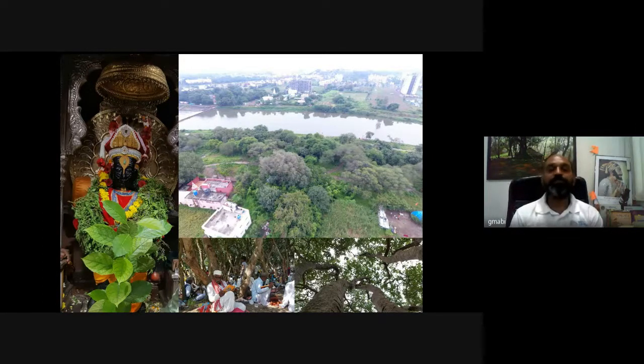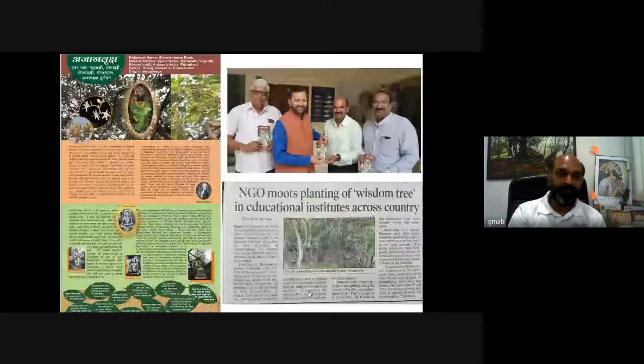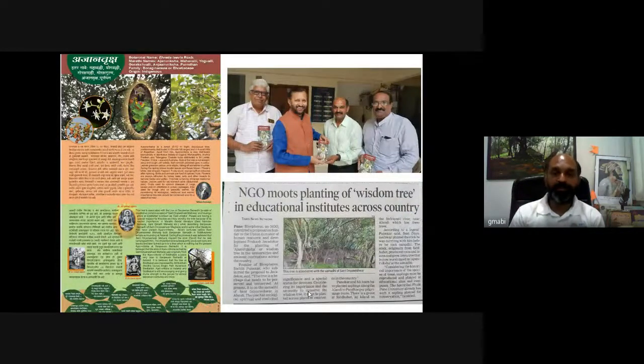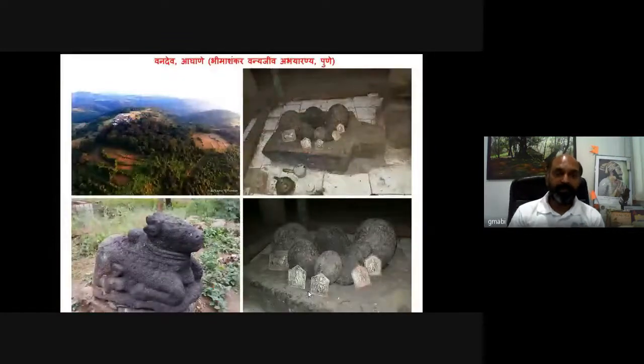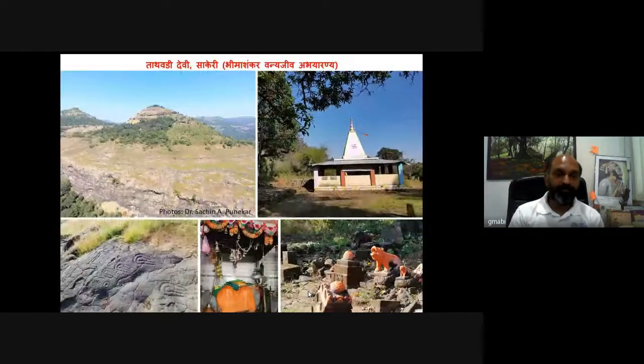This is one of the important sacred trees from Maharashtra. As you can see, we have now started an initiative to promote this particular tree. We are growing this tree throughout India. This is again a different sacred grove from Bhimashankar. Then Tatodi, again of Bhimashankar.